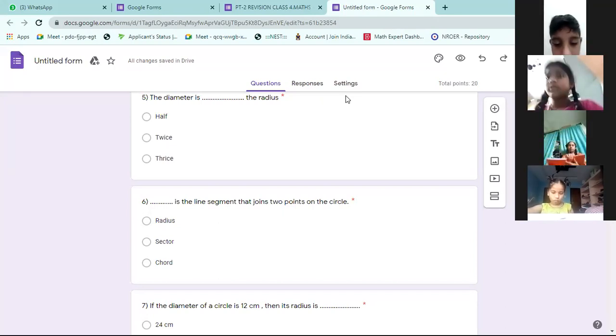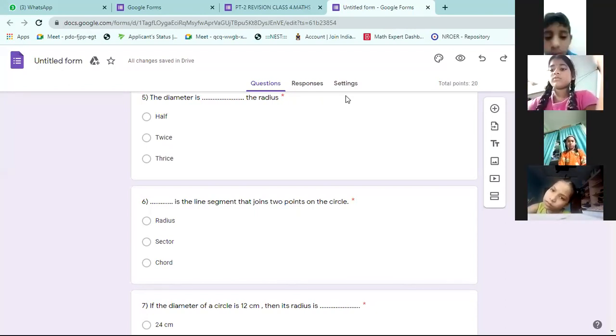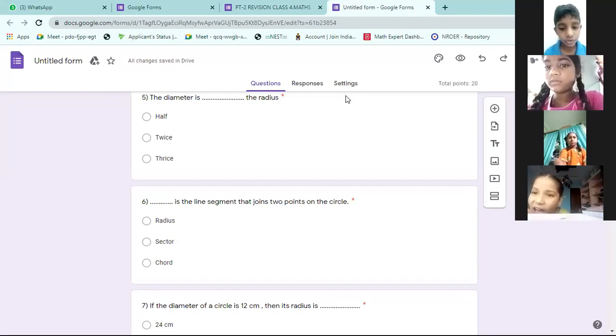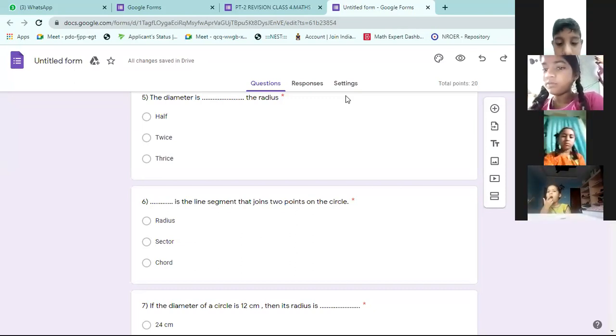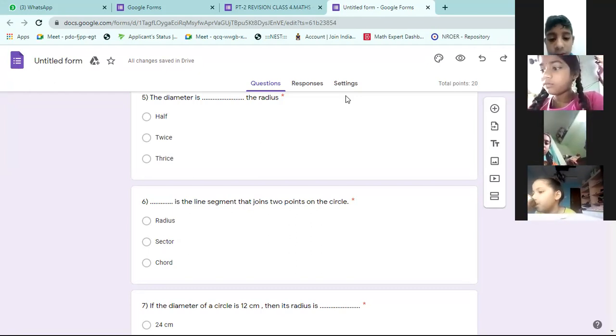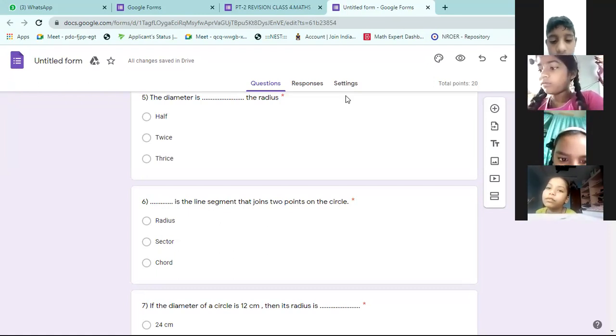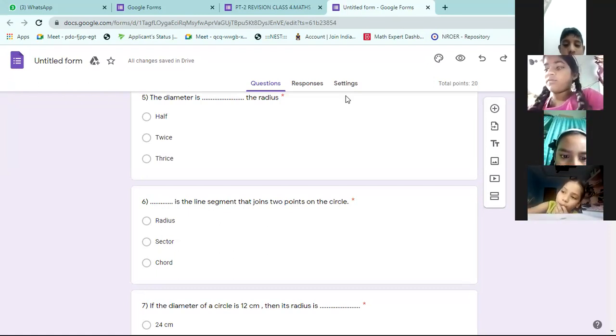Sir, fifth one answer not clear, sir. Sir, seventh one answer is 6 centimeters, sir. Yes. Fifth question, sixth question already on the screen. If you can't see the board, look at the screen. Questions are there on the screen. You have to speed up. You are very slow. It is one mark questions only. Just write the question and wait for the answer. If you know the answer, write it. Otherwise, I will give the answer.